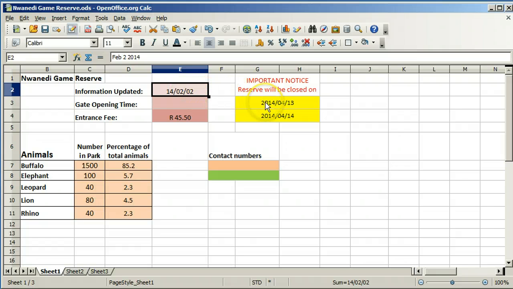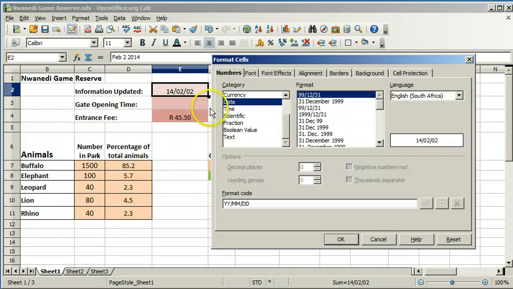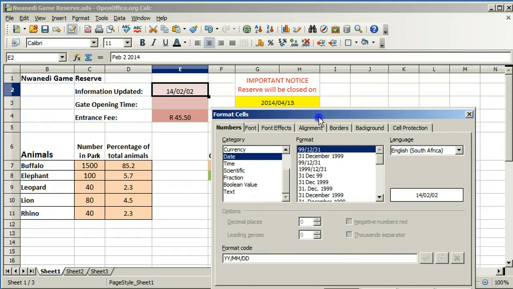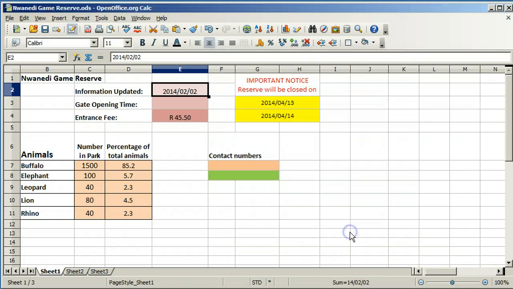This is not the same as the other data types. To change the data type, right-click and select Format Cells or press Ctrl and 1. Change to a different date format. Choose a matching format. Click on OK.